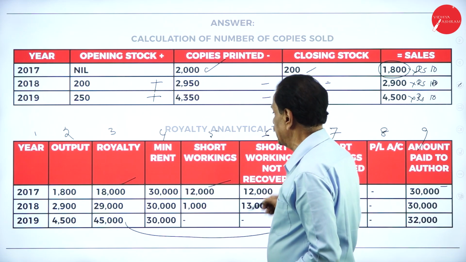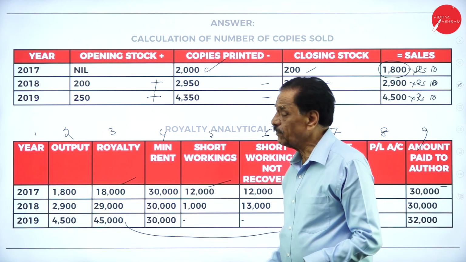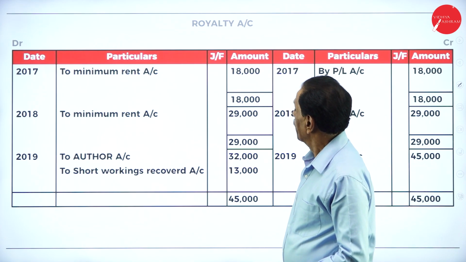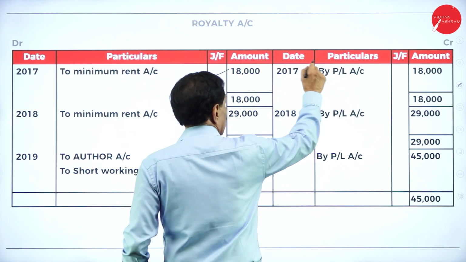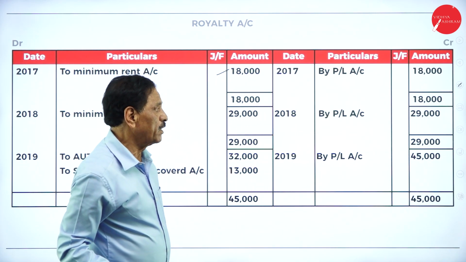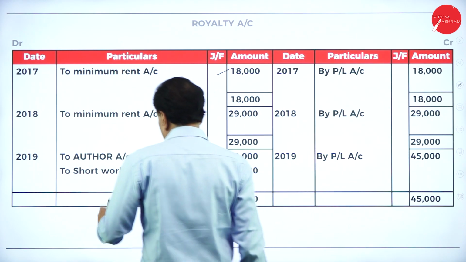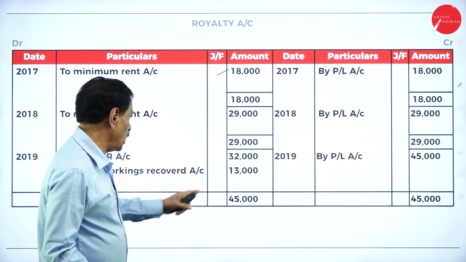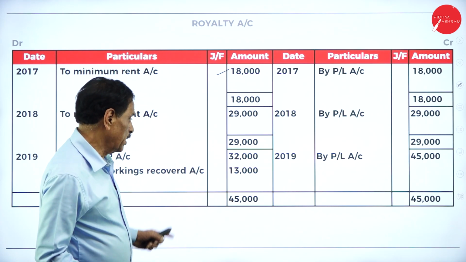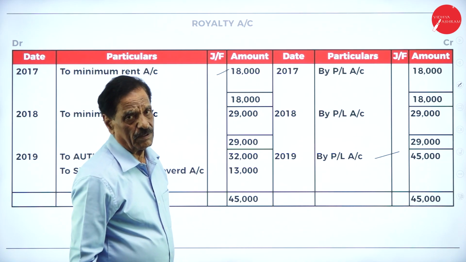What's your royalty? See that. First year 18,000, second year 29,000, third year 45,000. Royalty to minimum 18,000, transfer to P&L account. Royalty to minimum 29,000, transfer to P&L. Last year, your royalty is small. We recover. Royalty to author, we paid 32,000. How much recovered? 13,000. Entire 45,000 has been transferred to profit and loss account.